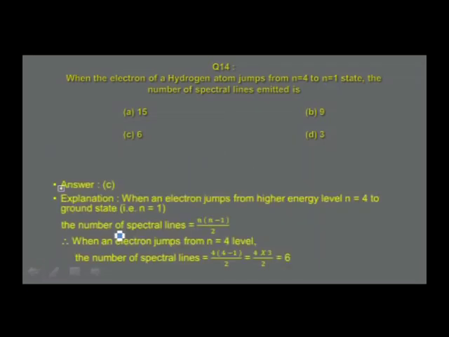Let us find out what it is that we have calculated, and it is the same calculation. When an electron jumps from the n = 4 level, the number of spectral lines is given by 4 into (4 minus 1)/2, that is equal to 4 into 3/2, that is 12/2, which is equal to 6.